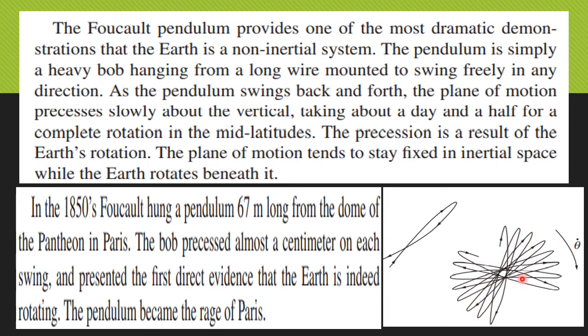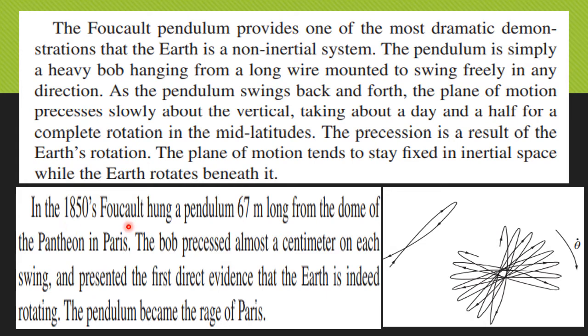The plane of rotation starts precessing in the clockwise direction, taking about a day and a half in mid-latitude regions. So this is an evidence of the rotation of Earth. This precession is a result of Earth's rotation.